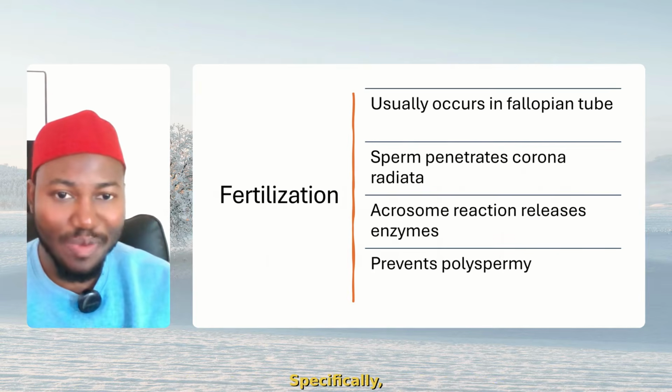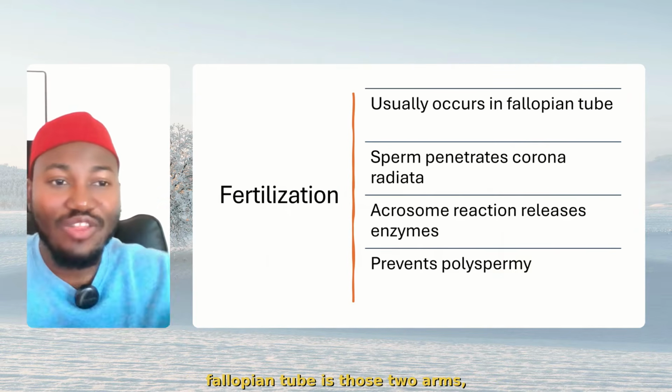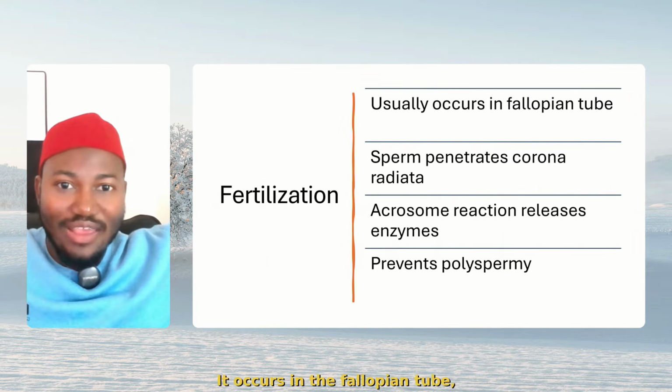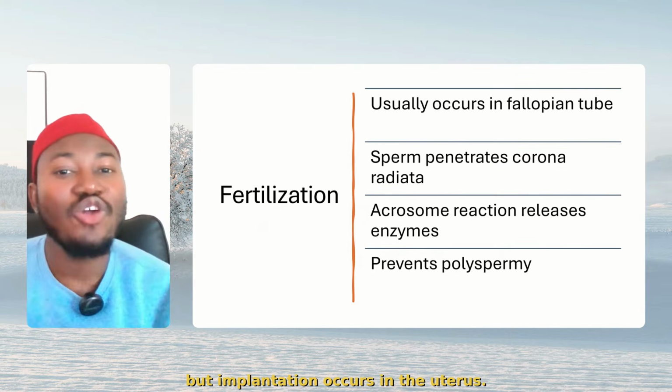Now, in terms of females, fertilization, remember fertilization occurs where? In the fallopian tube, specifically. Fallopian tube is those two arms, all right? It occurs in the fallopian tube, but implantation occurs in the uterus.